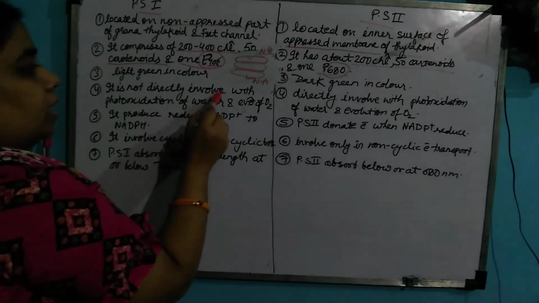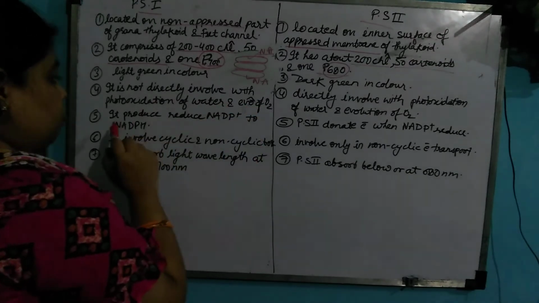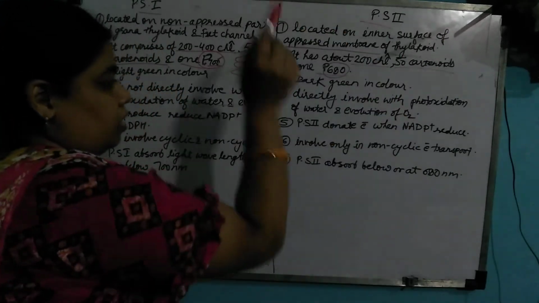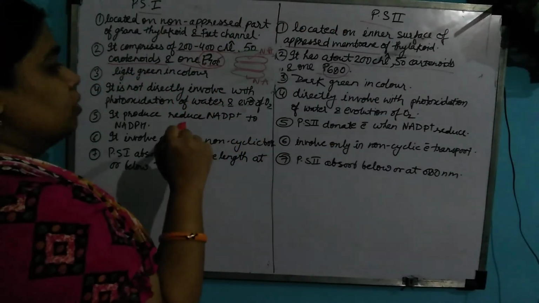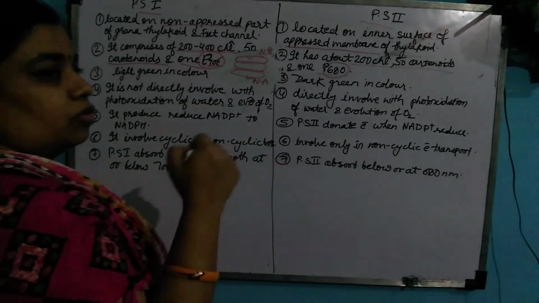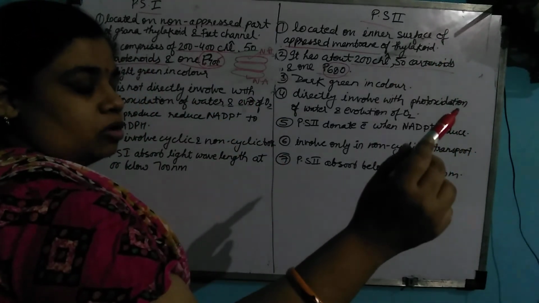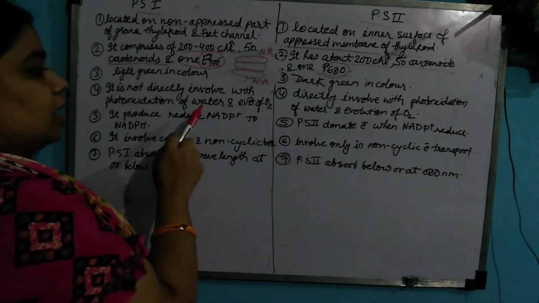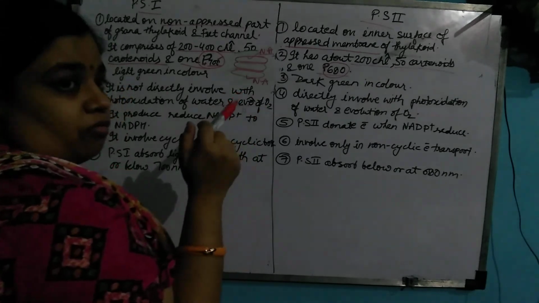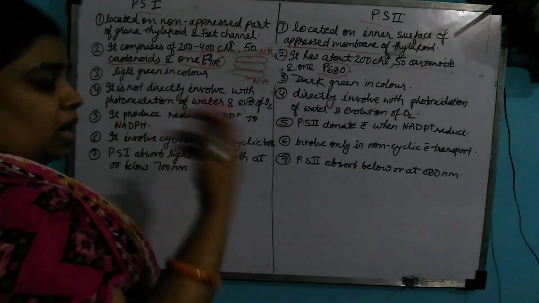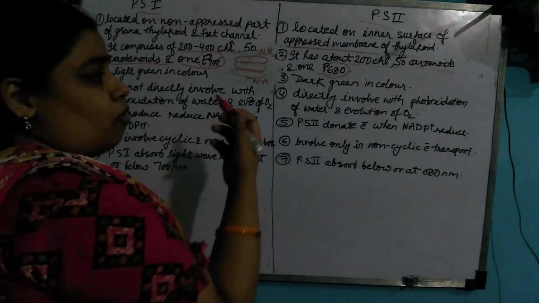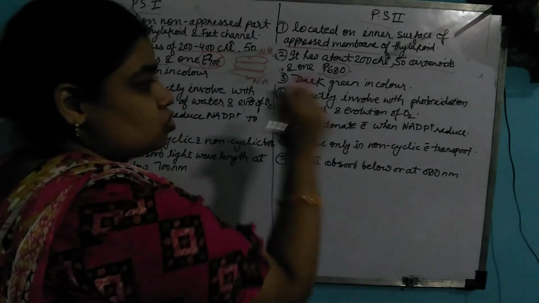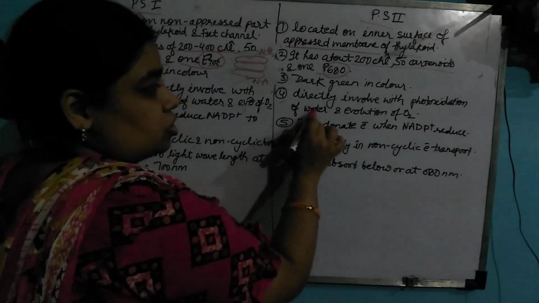PS1 is not directly involved with photo-oxidation of water and evolution of oxygen. You will understand this point in the electron transport chain. It is not directly involved, but it has two pathways: once it goes in the non-cyclic way, and another time in the cyclic way. That's why it is not directly involved in the photooxidation of water or the evolution of oxygen. Also, the water oxidase enzyme will not work here. So the fourth point, in PS2, is that it is directly involved with the photooxidation of water and the evolution